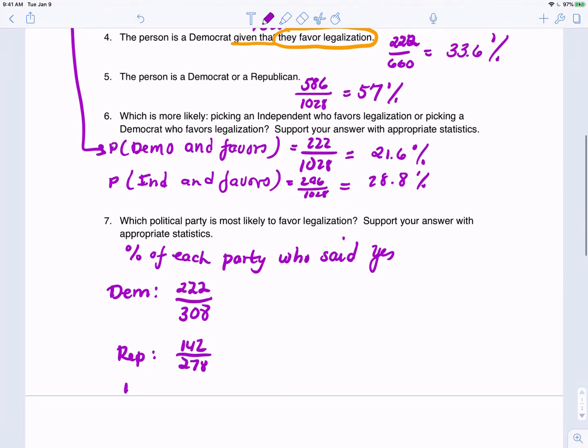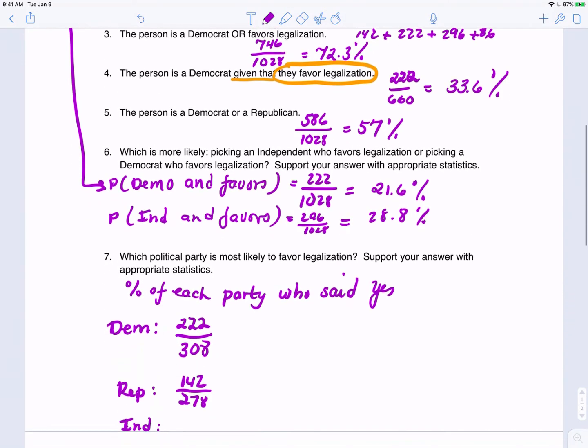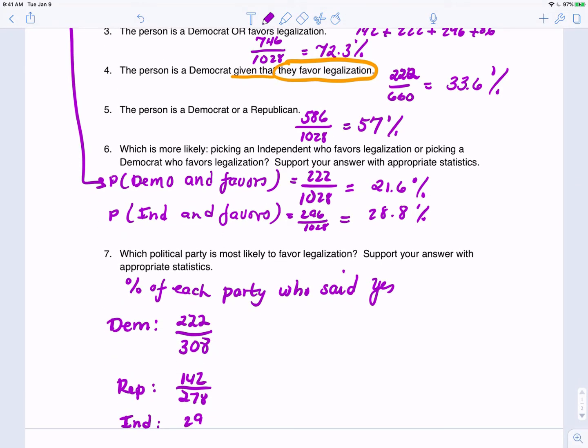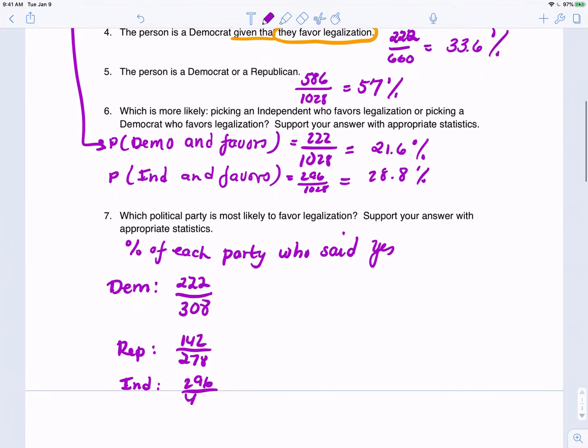And for the independents, it would be 296 out of 442. So we'll compute these percentages and compare them.